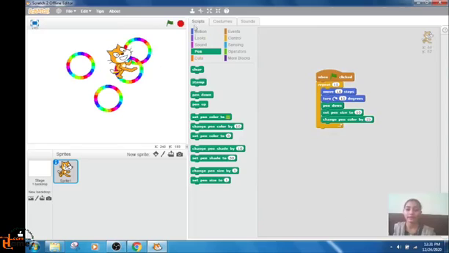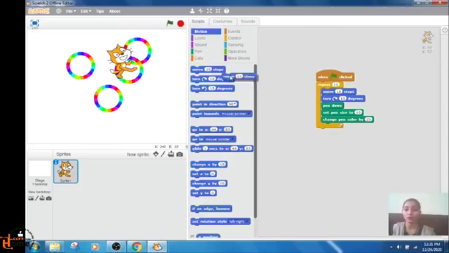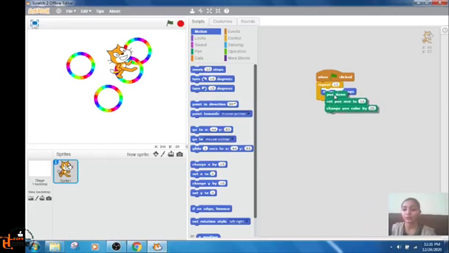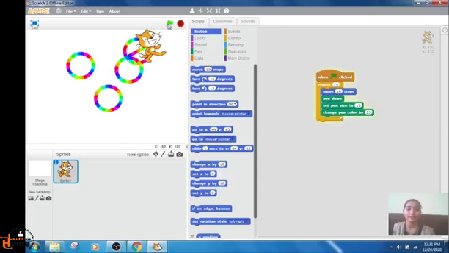Let's use some other blocks. Move 10 steps. Okay, 15 degrees. Now it will not turn, it will only move in the forward direction. Let's see, it is moving in the forward direction. Now wherever it moves, a line of colors will be drawn. In this way you can draw a trail of colors.